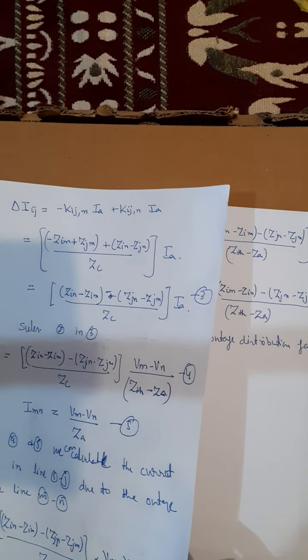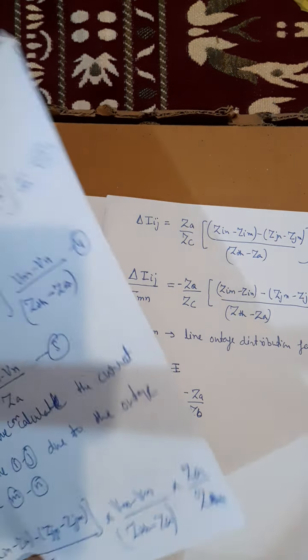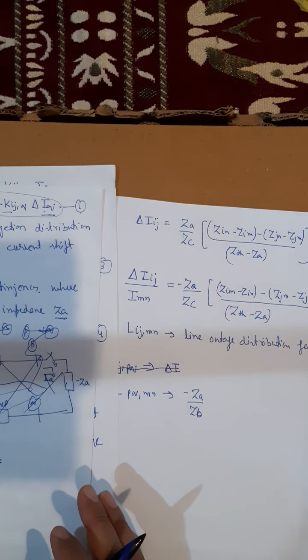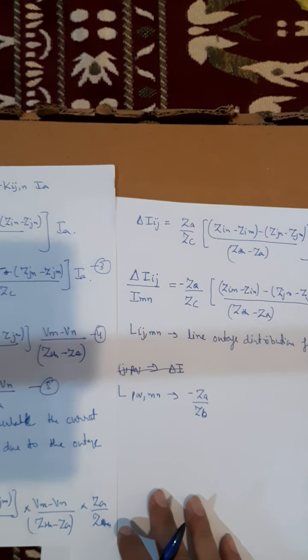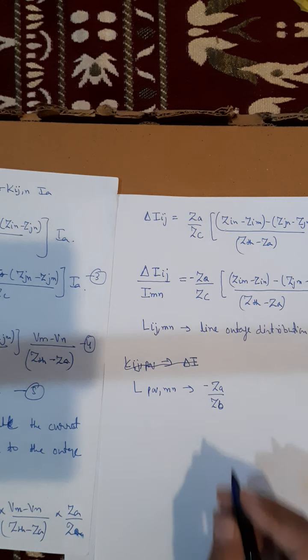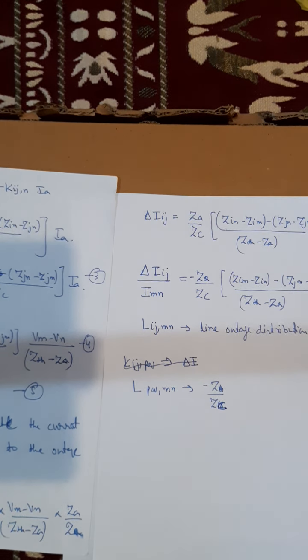Yes, here Zc is between I and J, so it was Za Zb by Zc.